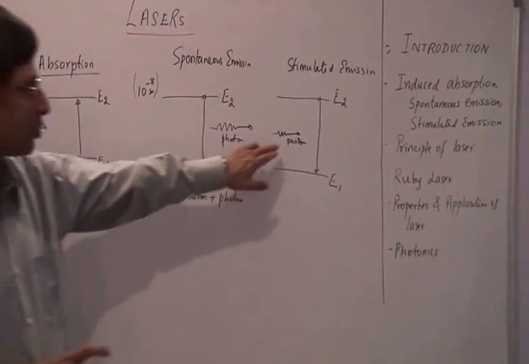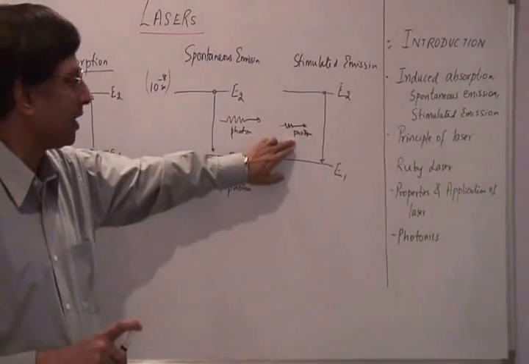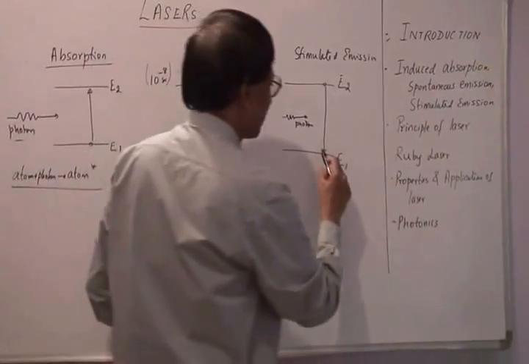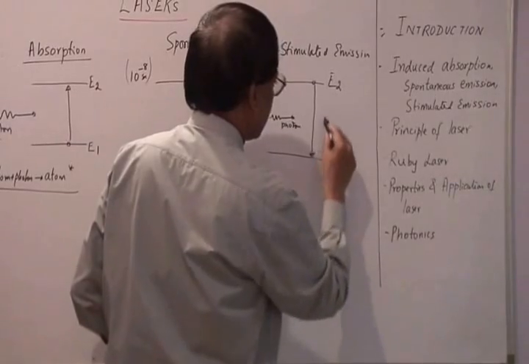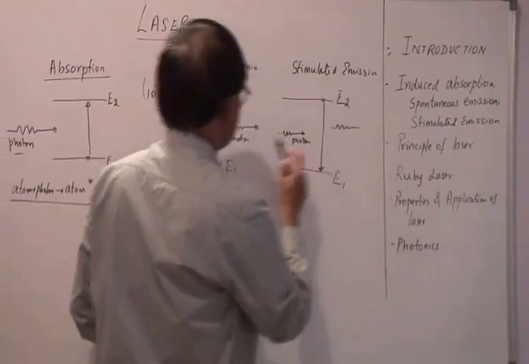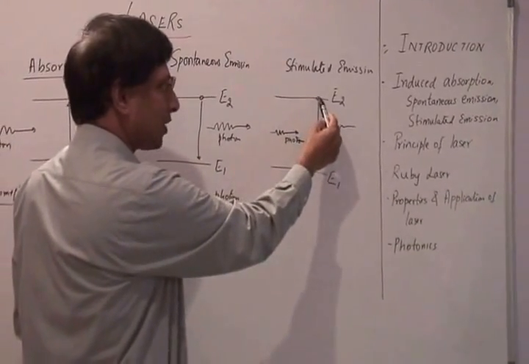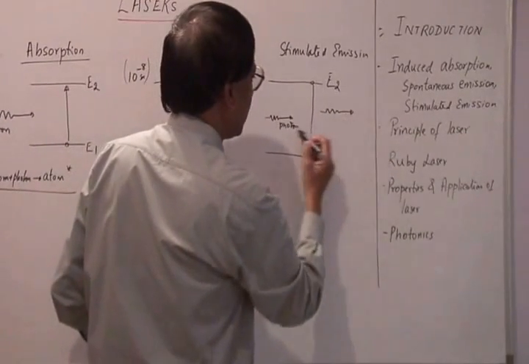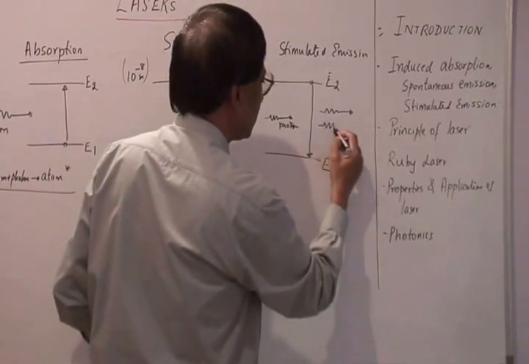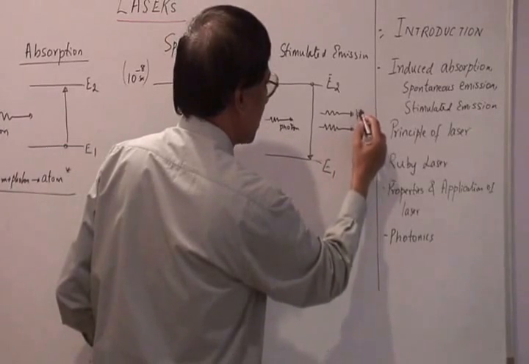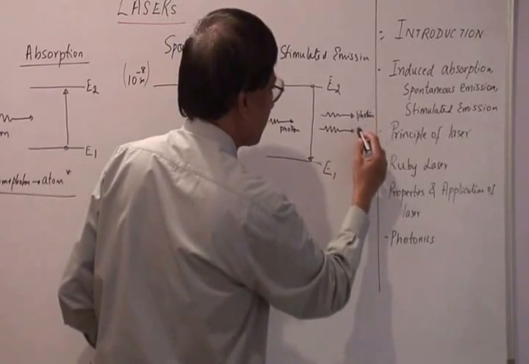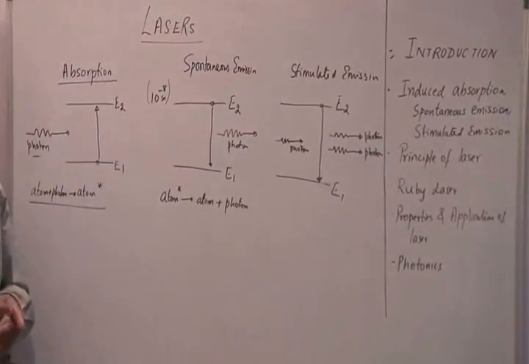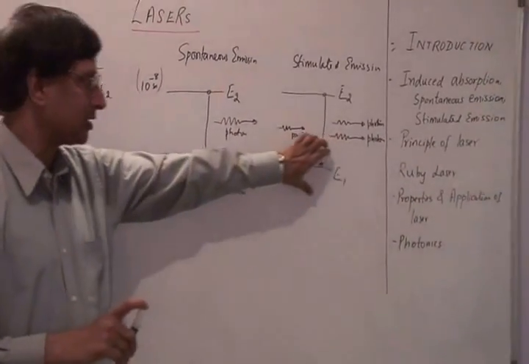So a photon of appropriate frequency or wavelength is incident on this excited atom. What we observe is, as the atom moves from a higher energy state to a lower energy state, it has to give out one photon, and then this incident photon is copied. So what we find is two photons are given out at this time.